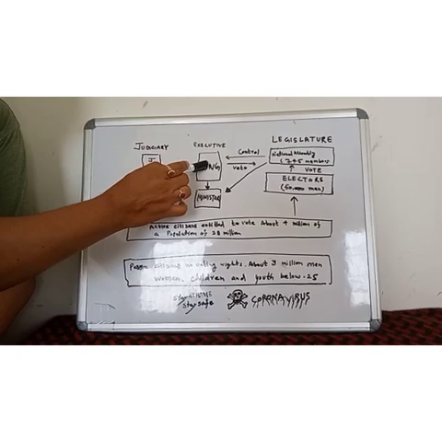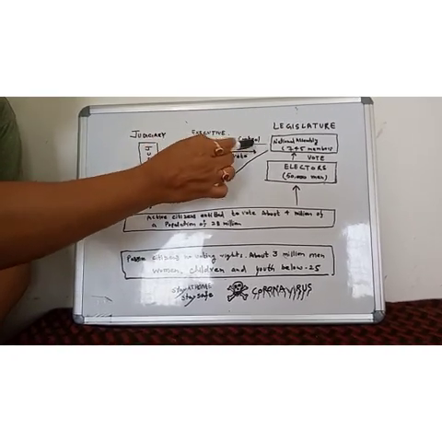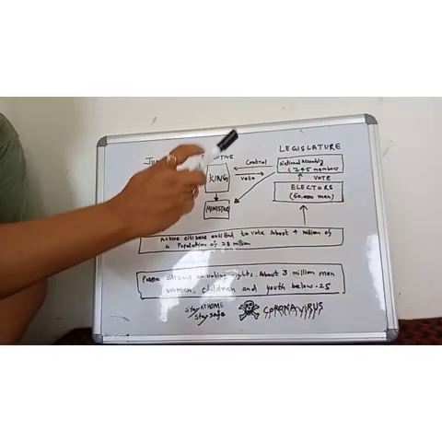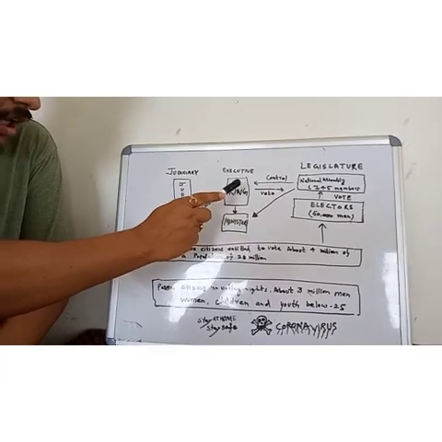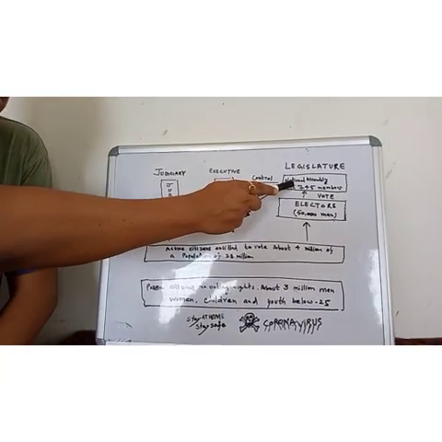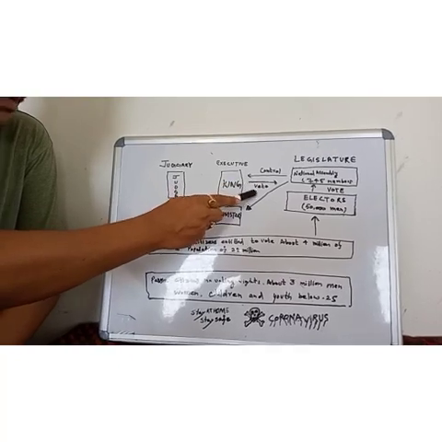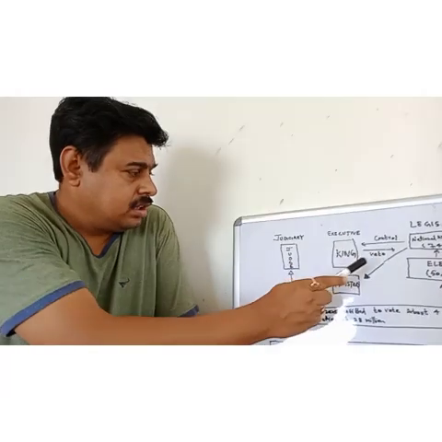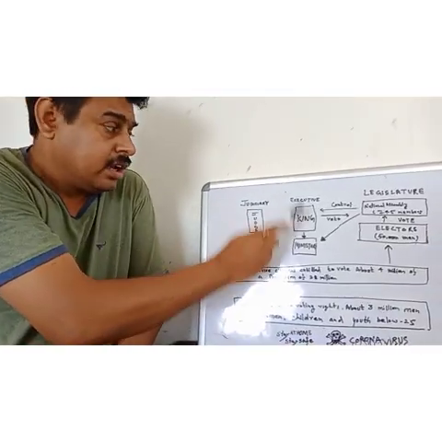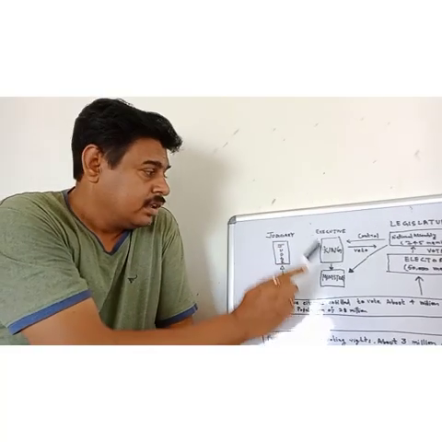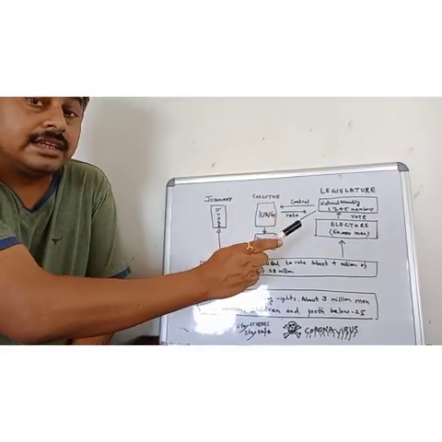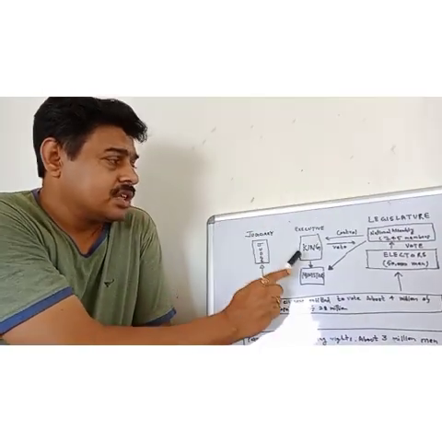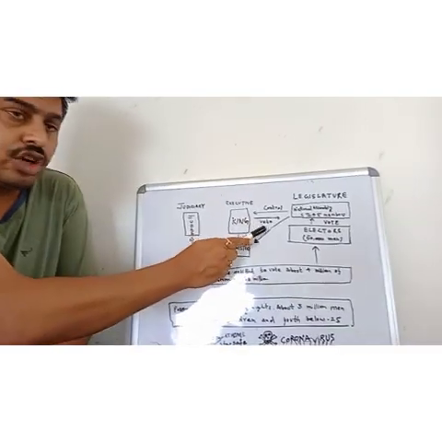Now the king will be there, but this king will be controlled by the National Assembly. That means the king does not have the power to take his own decision. Whatever decision he takes, he will consult with the National Assembly. But one power the king has been given: the veto power. If the National Assembly takes some decision that is not liked by the king, and the king has a proper reason, then he can use his ultimate power to cancel the decision. Keep in mind, proper reason. Without proper reason, the decision cannot be cancelled. This is called veto power, the absolute power of the king.